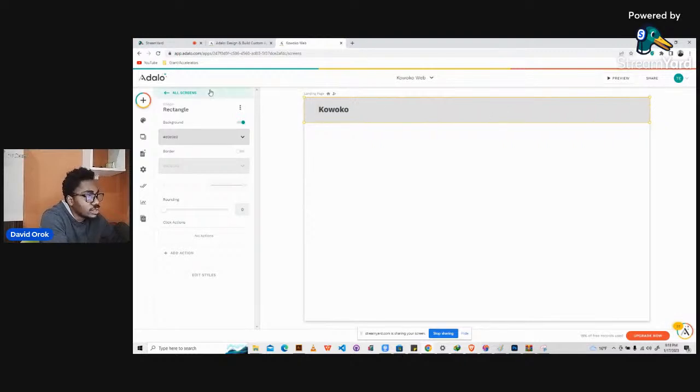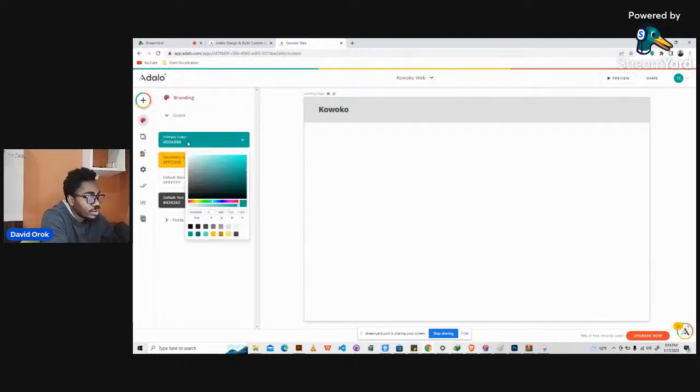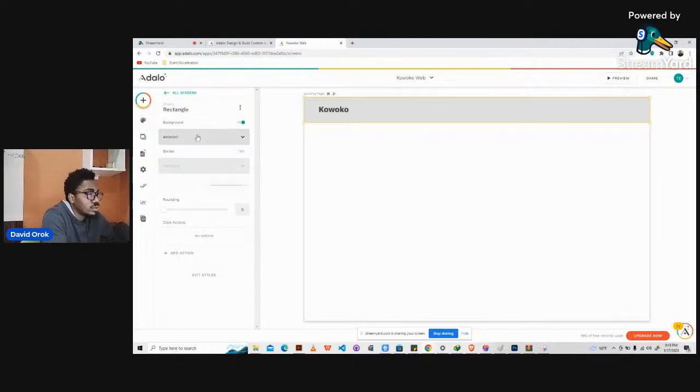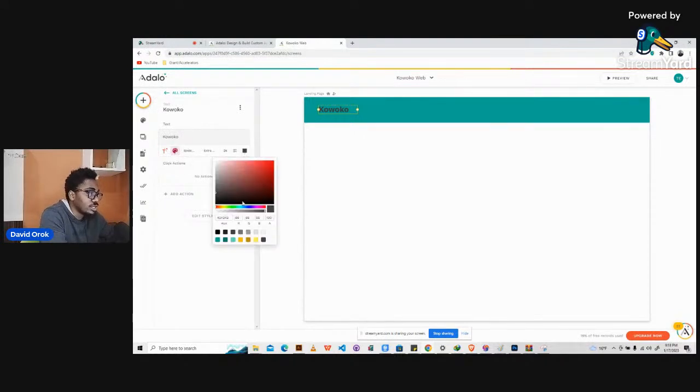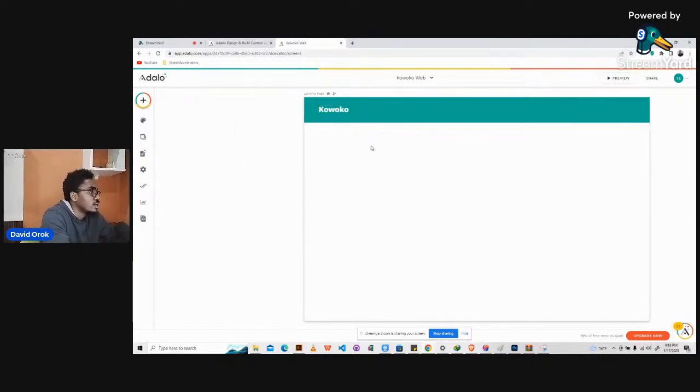All right. So now let's look at something. I think we can just use black and white. No, let's try to use what we had used before. So these are the branding colors. The primary color is like green. So I will copy this hex code, then I will come here. I want to change the background, the color of this shape, so I want to give it this. It's green. It's not really a very nice color, but we'll work with that for now, just to make things obvious. It's just not so perfect with this shade, but it's a beautiful color.